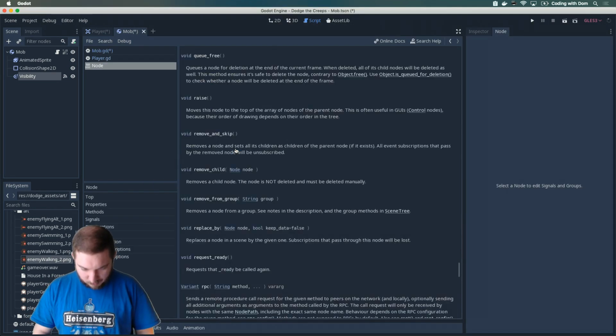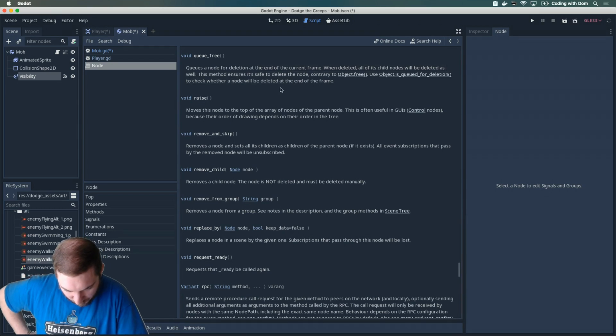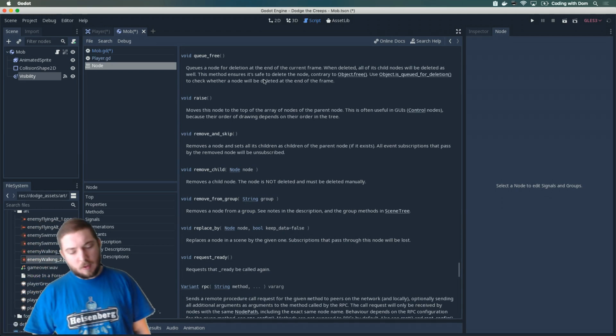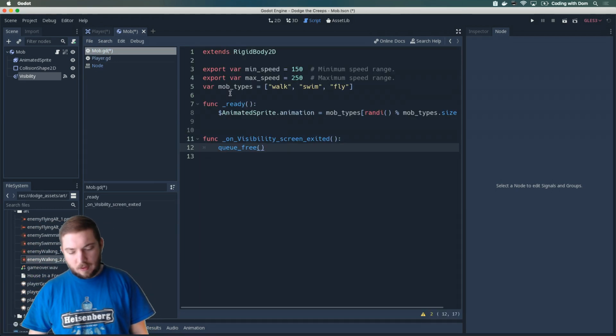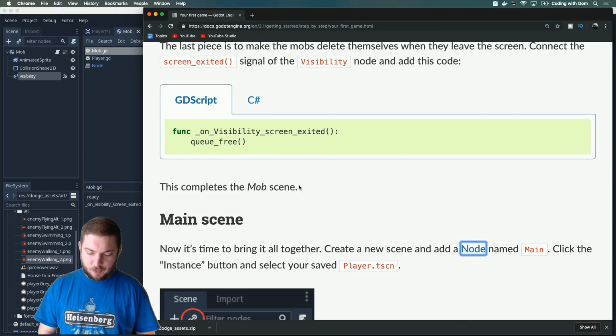Nice. Queues a node for deletion at the end of the current frame. When deleted, all of its child nodes will be deleted as well. This method ensures it's safe to delete the node, contrary to the object free use. Okay. I wonder whether it's Godot that deletes it, or it's something else? I don't know. But we'll see soon.